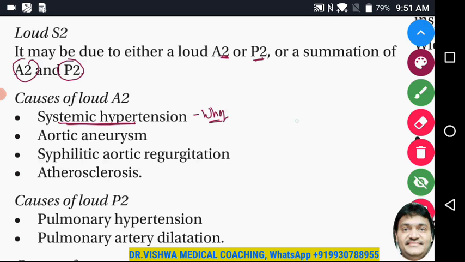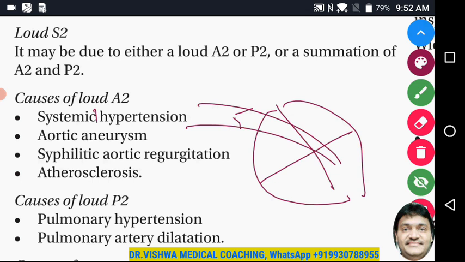Now, let's say, for example, this is the heart. This is the aorta, and we have an aortic valve here. We are trying to analyze why exactly systemic hypertension is going to produce a loud A2 component, the aortic component.